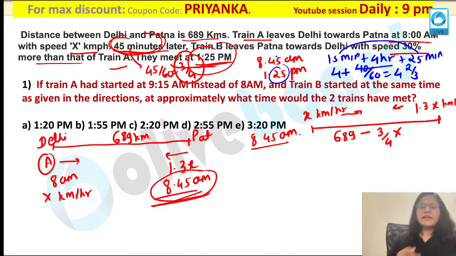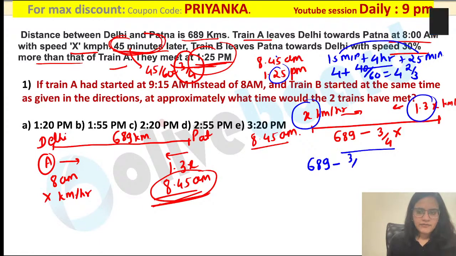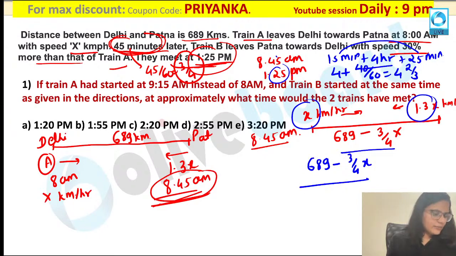So once you have calculated this value, now I have speed, I have time, and I have this distance also. Can we calculate the x value now? I have all the values in front of me. How will you calculate it? 689 minus 3 by 4x. This is my distance. Distance divided by time. What is the time over here? 4 3s are 12, 12 plus 2, that is 14 by 3 hours, so you have to write 14 by 3.